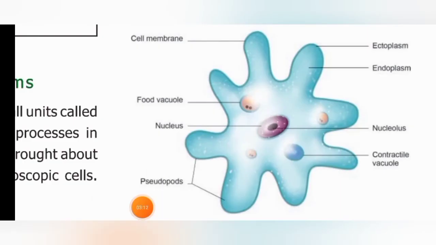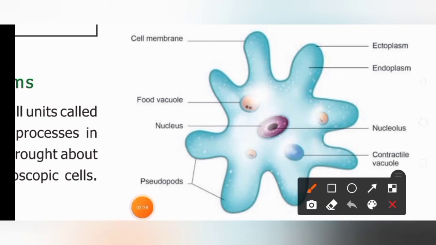Look here, this is the diagrammatic representation of amoeba. Amoeba does not have a perfect structure, and as we have studied, it does all the bodily functions within the same cell. It swallows food from the water and the food is digested in the food vacuoles.